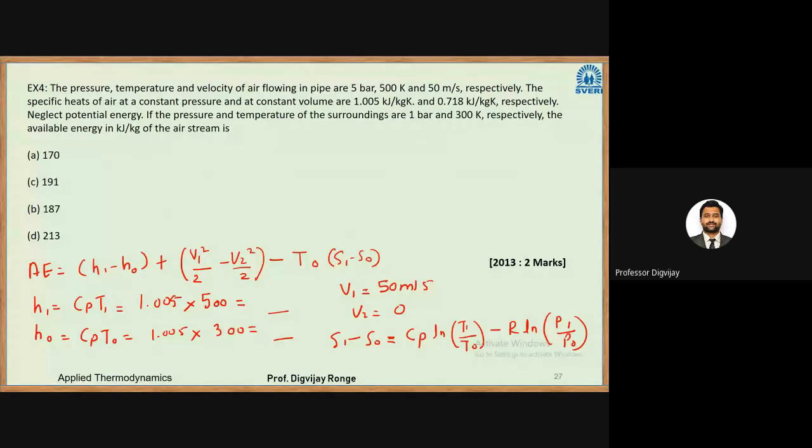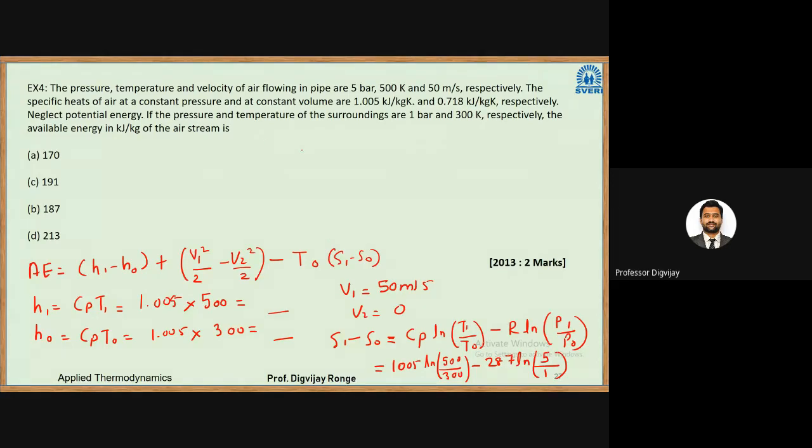So first calculate this change in entropy. Put the values: 1005 ln(T1 is 500, T0 is 300), R for air is 287, we all know. Then ln of P1, which is given as 5 bar, and P0, which is given as 1 bar. So calculate this change in entropy.